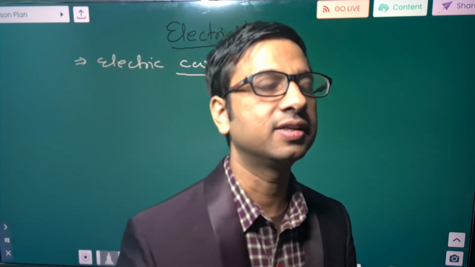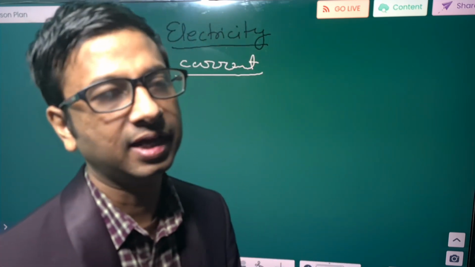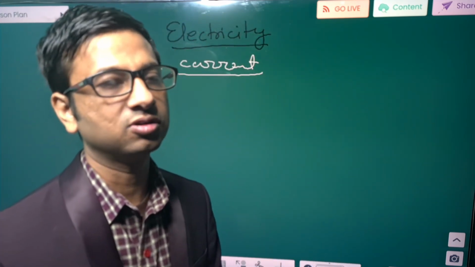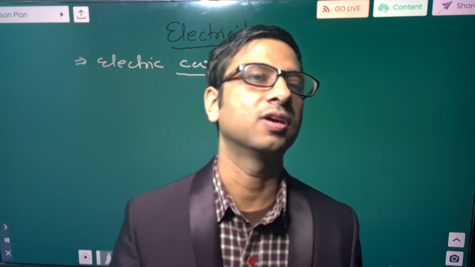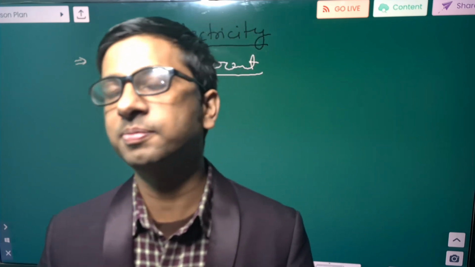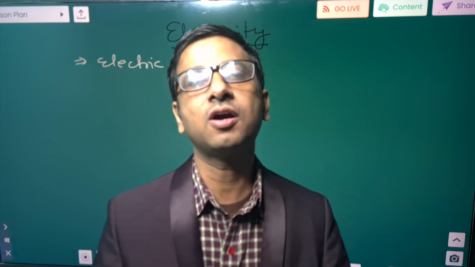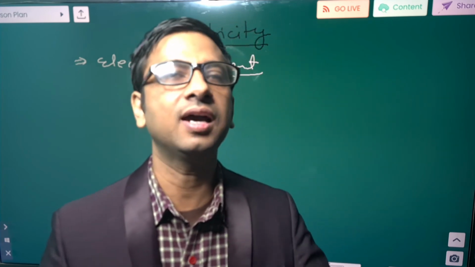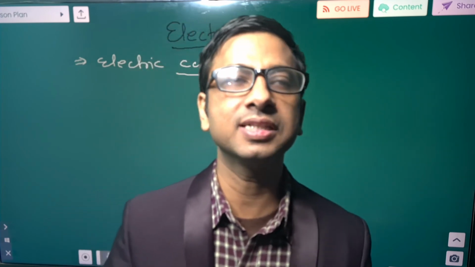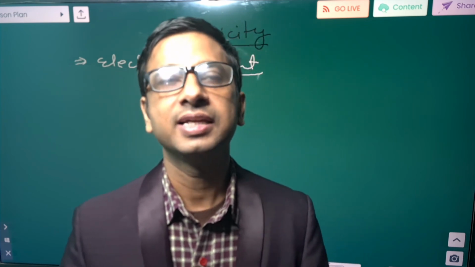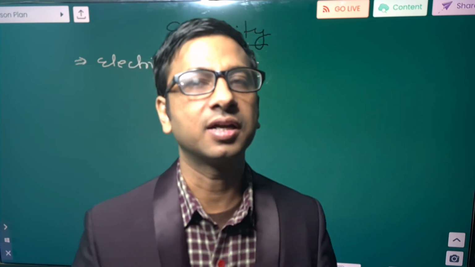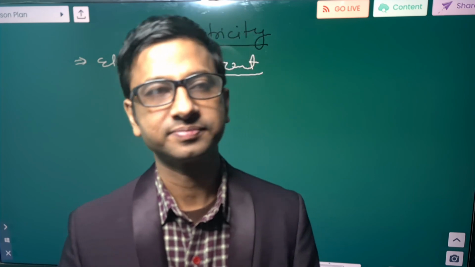Now it is clear to all of you that electricity is caused only due to flow of electrons, or if we say more precisely, electricity is due to movement of free electrons within a material, and if there is presence of free electrons within a material, that material is said to be a conductor.